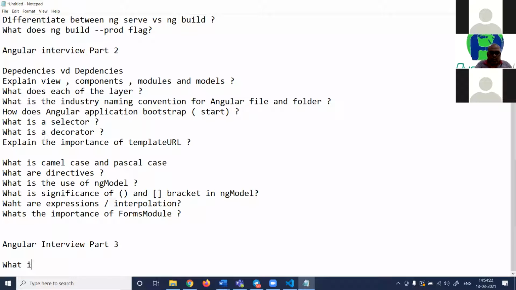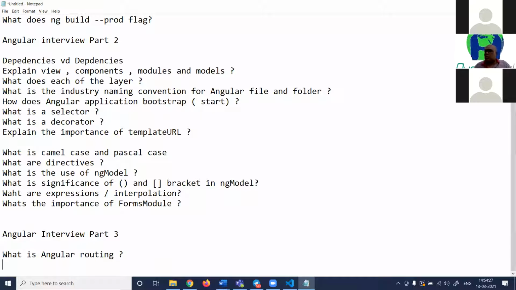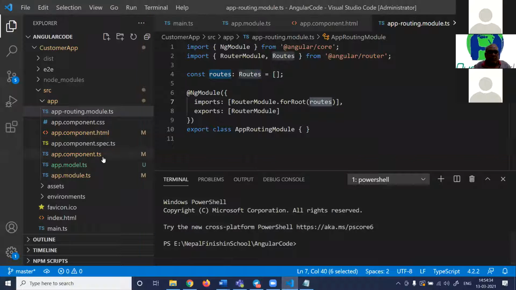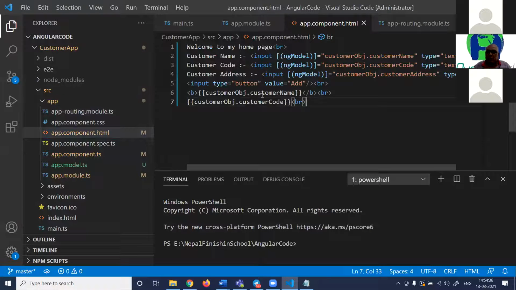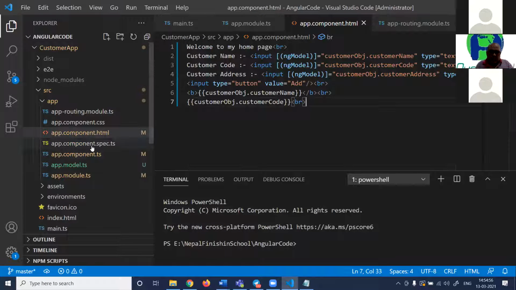Routing. What is Angular routing? Routing means you define the navigation of your pages. For example, let's say this is our customer screen. Now let us say I create one more UI. Assume I create a UI which is home. Let's say I create a UI which is about us. Assume an about us page or something, right? So let me create a page here.